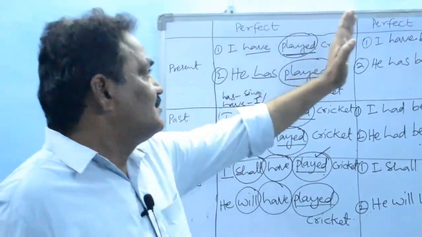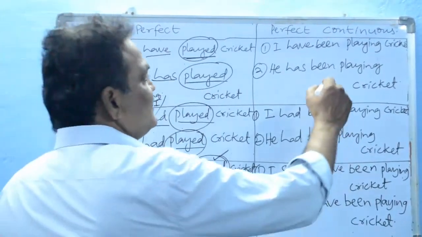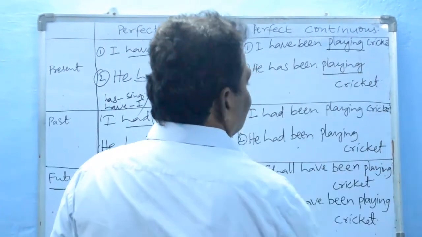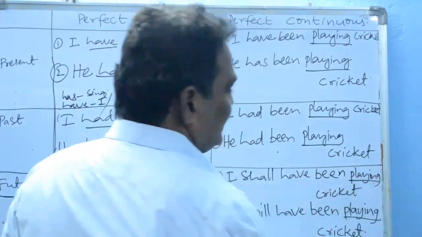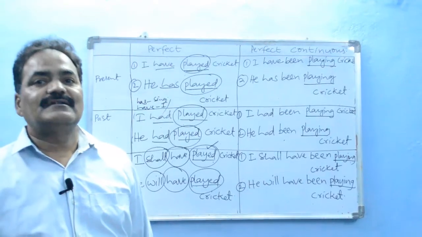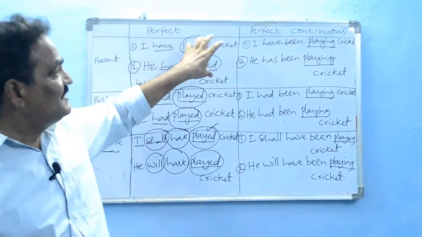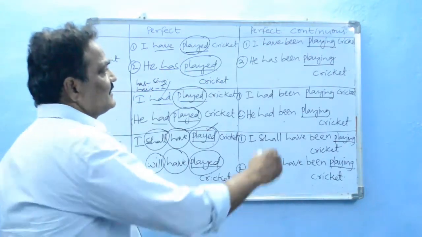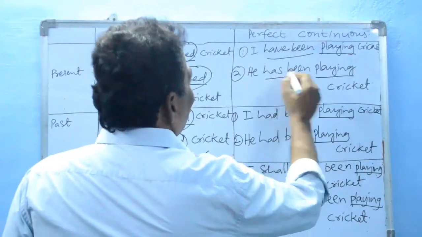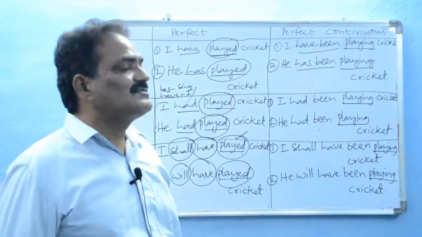And coming to perfect continuous tenses, continuous means continuous verb form, that is, the ing form verb in any tense. And perfect continuous means this perfect is mixed with continuous tense. That means have been, has been in present perfect continuous.